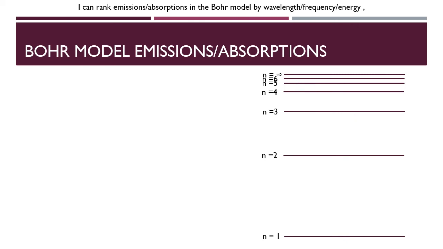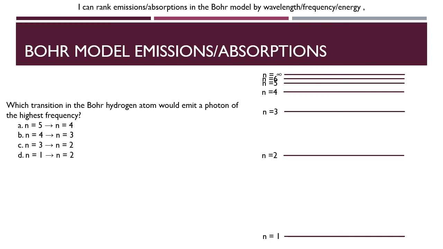Let's take a look at a slightly more complex example now of ranking these emissions and absorptions in the Bohr model. So let's say we had this question. Which transition in the Bohr hydrogen atom would emit a photon of the highest frequency? So we have two things going on here. We need to make sure we're emitting a photon, and we'll talk about how we deal with that in just a second. And we need to make sure we're thinking highest frequency.